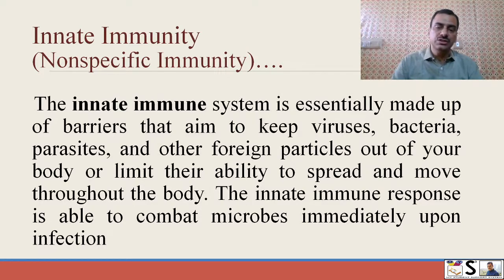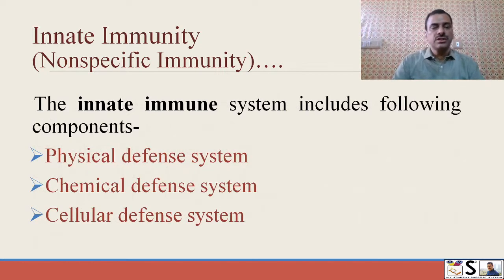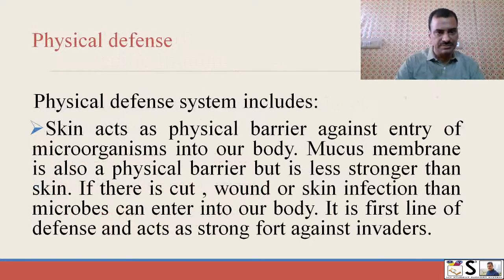The innate immune system is able to combat microorganisms immediately upon infection. It includes the following components: physical defense, chemical defense, and cellular defense. We will discuss these points one by one.